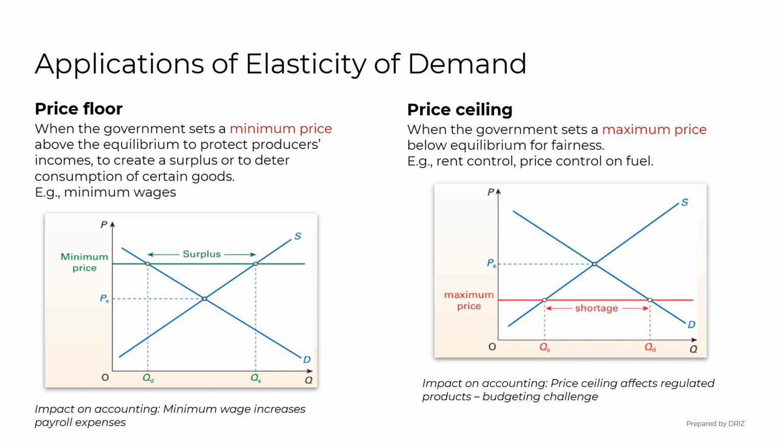For price ceilings, like rent control, accounting helps landlords or businesses see how price restrictions affect revenue and profit. For governments, accounting tracks shortages, subsidies, and administrative costs of enforcing ceilings.